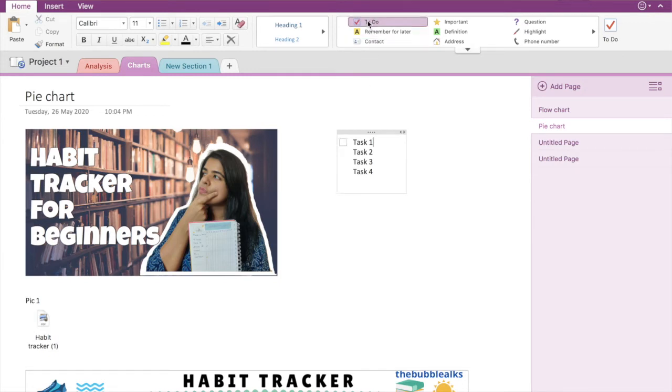So if your task or your to-do list is not as elaborate, you can use OneNote also to make your to-do list, okay? And you can sort of check it off once it is done. So I really like how that interaction looks. And then you can have a little star against things which are important for you. So it's just visually appealing as well.